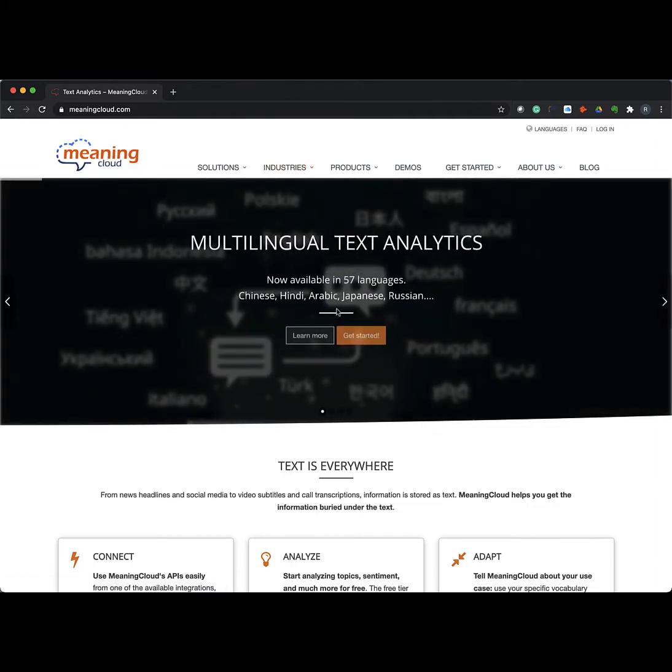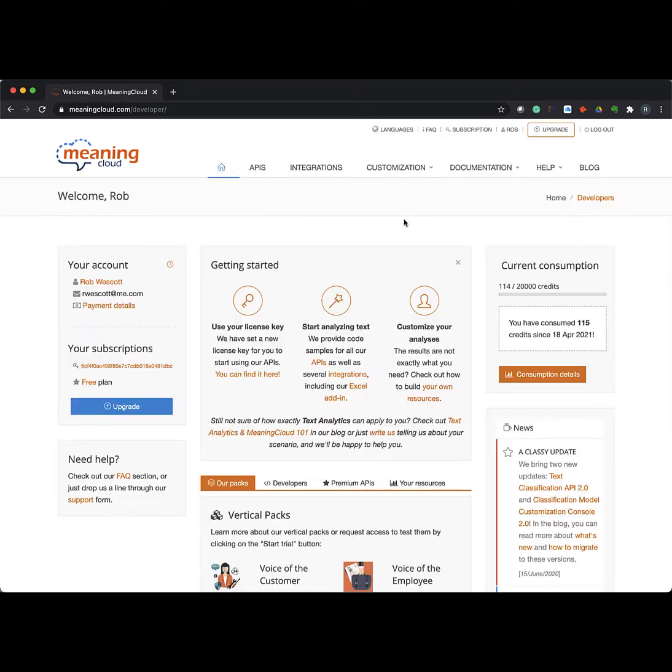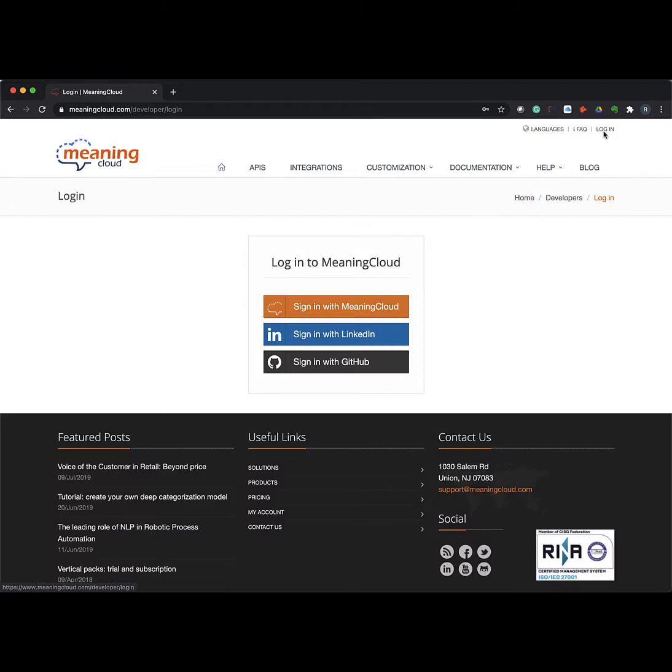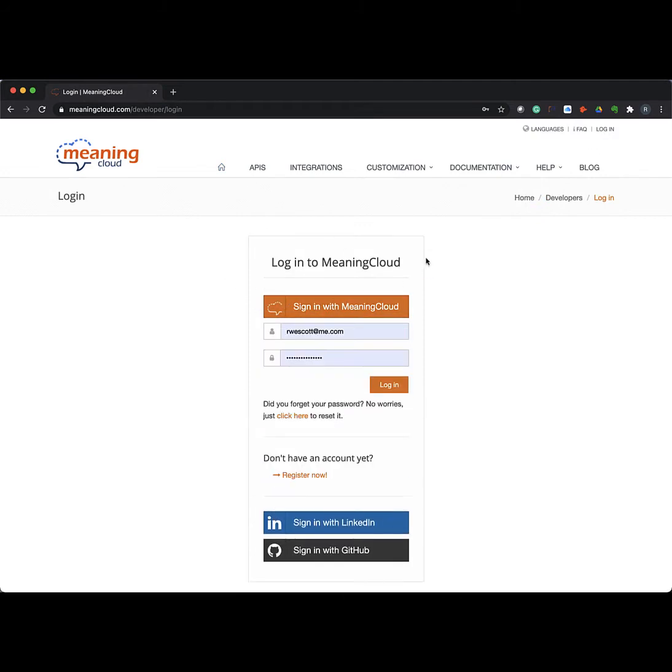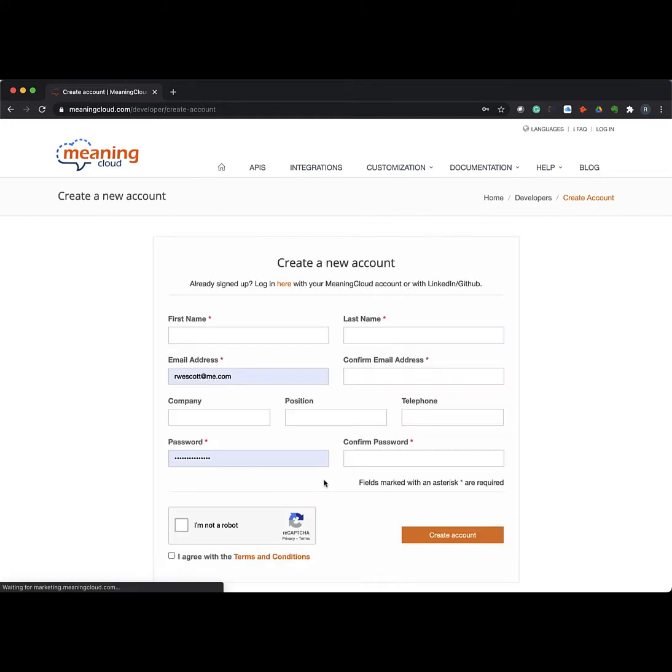So the first thing that you're going to want to do is click Get Started or create a free account. I am currently logged in, so I'm going to log out for a moment. You will see this screen where you can sign in with your MeaningCloud credentials, or if you do not have them, you can register now. So I will hit Register Now just to show you what's up with that.